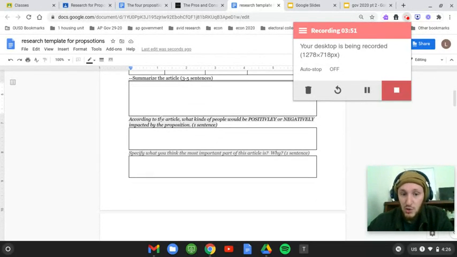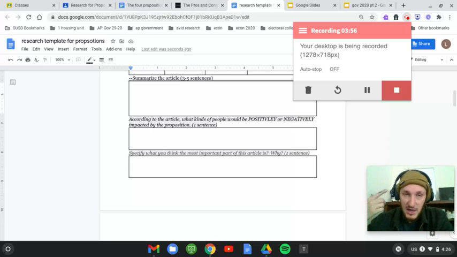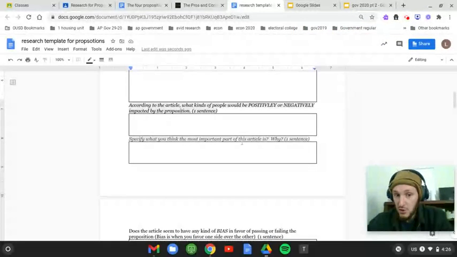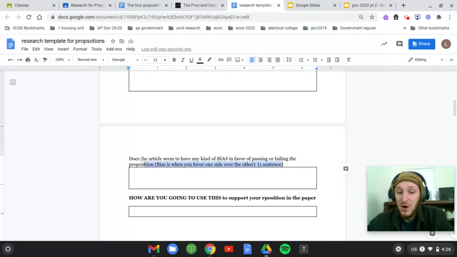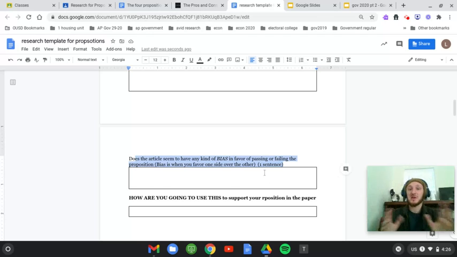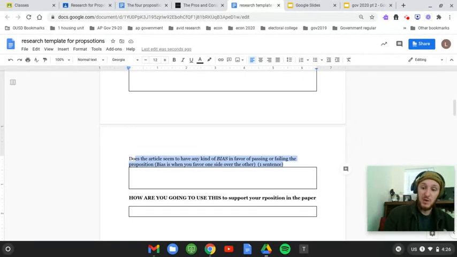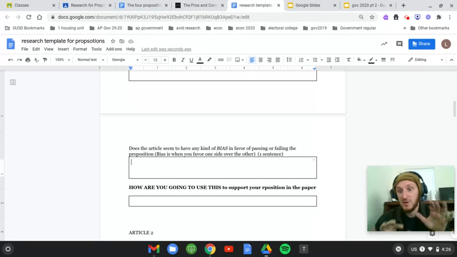Then down here, according to this article, what kinds of people would be positively or negatively impacted? So thinking about, all right, so according to this article, who do they think this prop is going to impact? Then your opinion, what do you think is the most important part of the article? Does the article seem to have any kind of bias? So is the article like really in favor of a proposition? Is it really against a proposition? Or is it just giving you information? Just basically write what you notice. And if you don't notice any, just write, I didn't notice any bias. Seems like information. Cool, great.